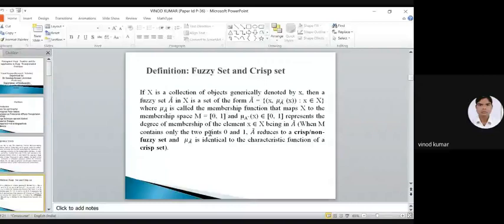So a major difference between fuzzy set and crisp set is that a crisp set has binary value 0 and 1, whereas the fuzzy set, which is completely described by a membership function, has membership values in the closed interval 0 to 1. Any value between 0 and 1 is denoted by the membership. A fuzzy set is a map from the universe of discourse capital X to [0, 1]. Finally,